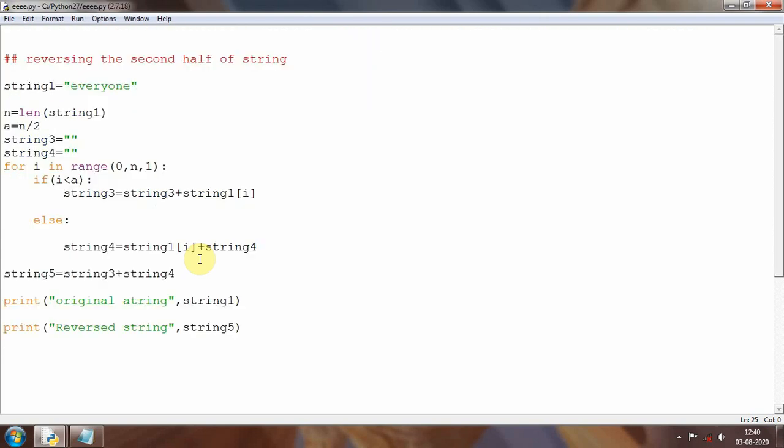So like this, with the help of these 2 separate strings, you will be able to create the concatenated form of the second half reversed string. These are the 3 types of problems which are generally asked in all types of technical rounds, and I have personally faced these types of problems a lot.